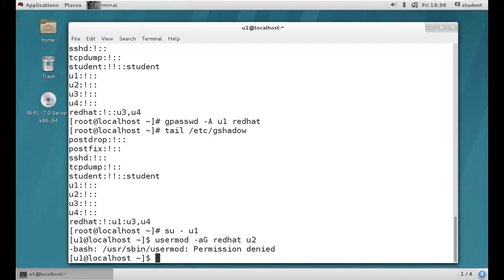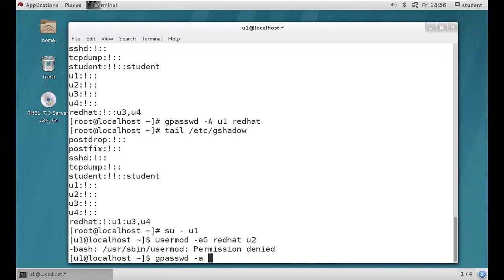So that's why we are going to use the gpasswd command. Instead of using usermod, if you need to add the users into the group as group admin, we are going to use which command? The gpasswd command. Small a option means append. Guys, with small a, a single user we can append. Multiple users we are unable to add, remember. Capital A doesn't work here. A group administrator can add only one user at a time into the group.